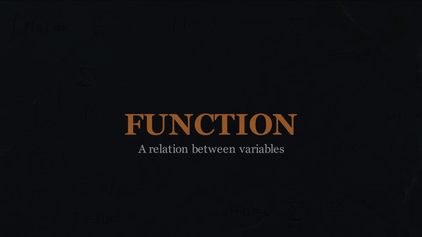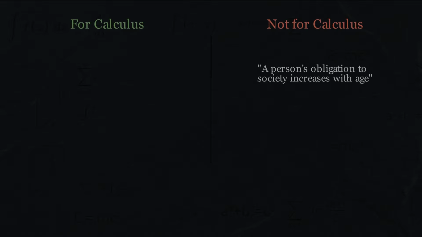But this definition is too loose for calculus. We need precision. Not every relationship qualifies as a function for calculus. Consider this statement: a person's obligation to society increases with age. This is a relationship. Obligation and age are related. But can you measure obligation? Can you assign it a number? No. Obligation is not numerically measurable. Calculus cannot work with it.